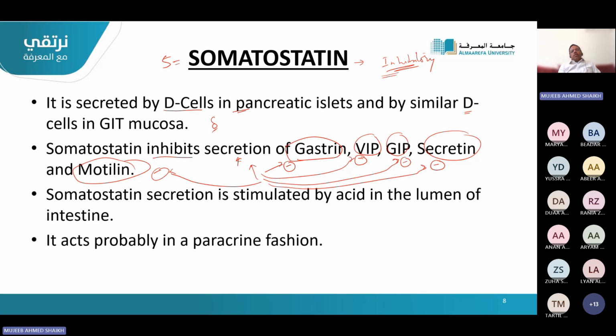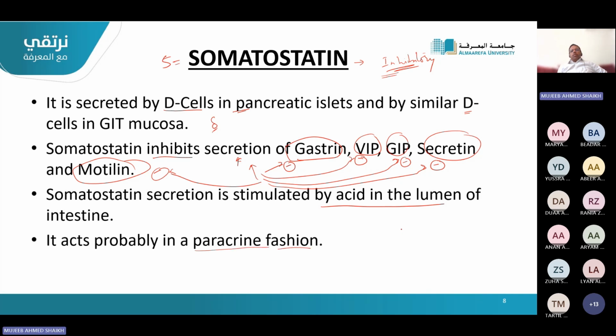Why is it secreted, or who will stimulate the secretion? The acid in the lumen of the intestine. If there is acidic content found in the intestine, it will increase somatostatin secretion more and more. It acts probably in a paracrine fashion.